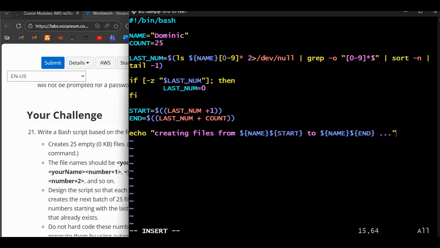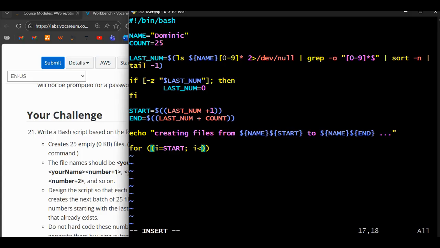And then the next thing we'll have to do is to actually create the files. So we are going to say for i, for i is equal to start, which is a variable we've declared up there. So this is pretty much how it's going to go. i is equal to start. And I think this is pretty much a looping logic for those of us who are familiar with programming.